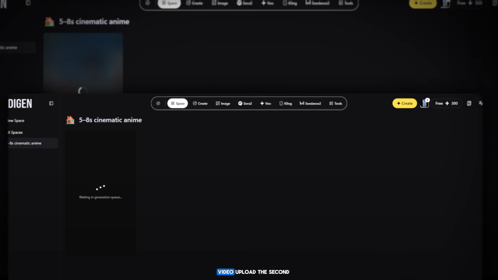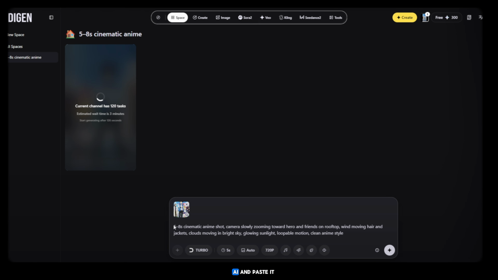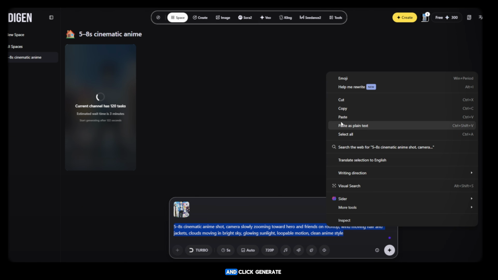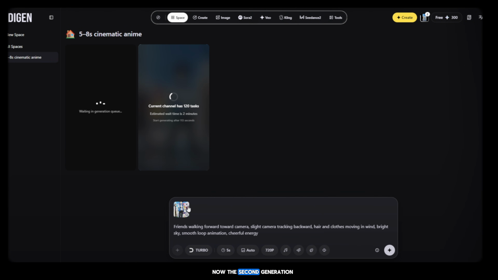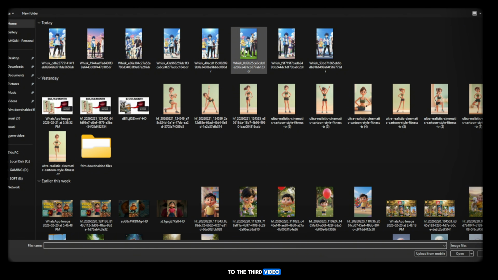Now for the second video, upload the second image. Again, go to ChatGPT, copy the second prompt, come back to Digen AI and paste it. Select the model, choose duration and quality, and click Generate. Now the second generation has started. The same process applies to the third video.